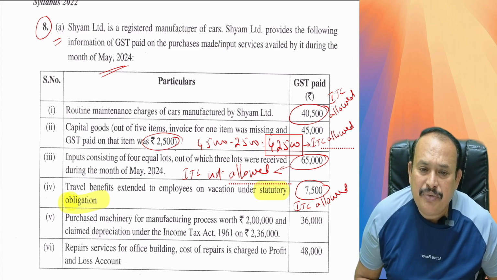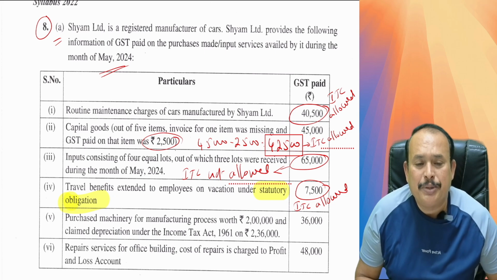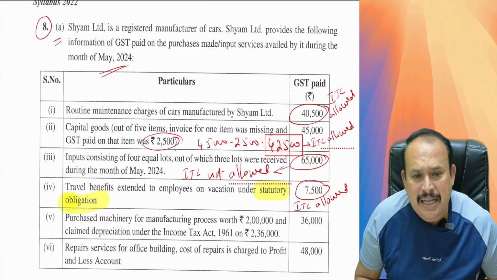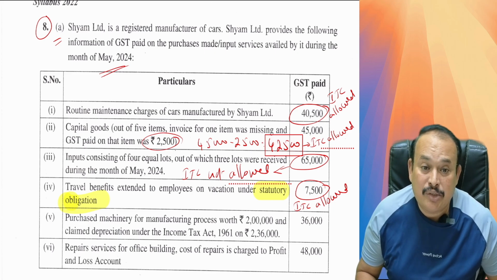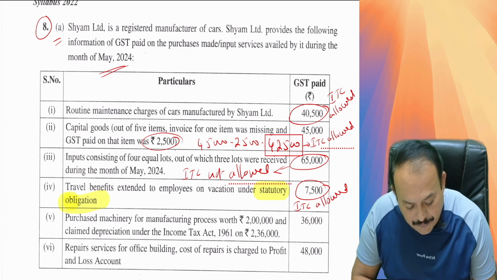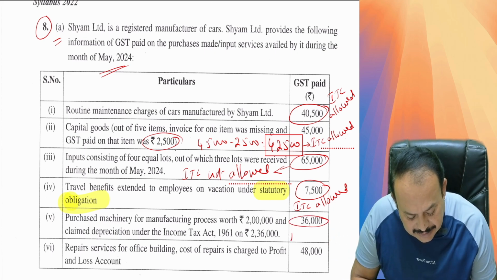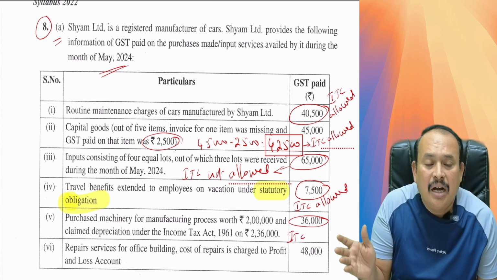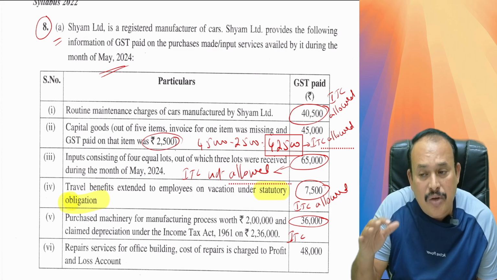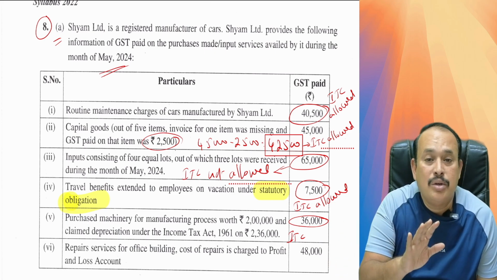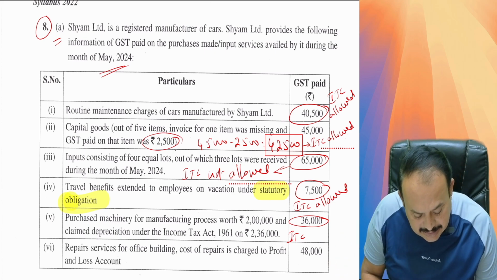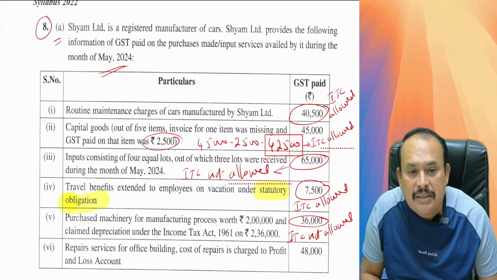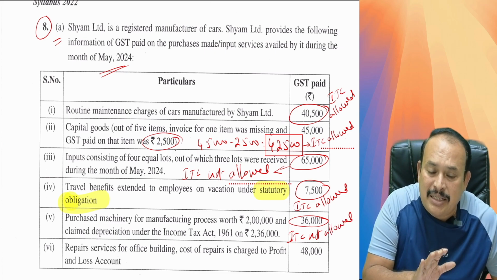Purchase machinery for the manufacturing process worth rupees 2 lakhs and claim depreciation under the Income Tax Act on 2,36,000 inclusive of GST. Therefore, this does not qualify for ITC. If you claim depreciation under the Income Tax Act inclusive of GST, then don't ask for input tax credit. So ITC in the given case is not allowed. The entire amount of rupees 36,000 ITC is not allowed.